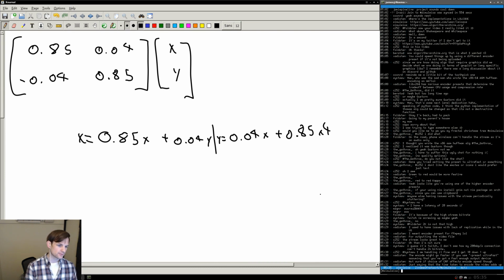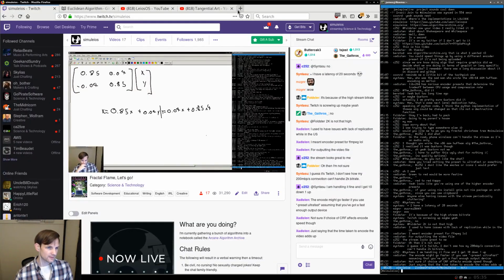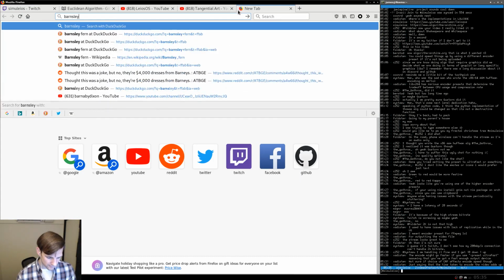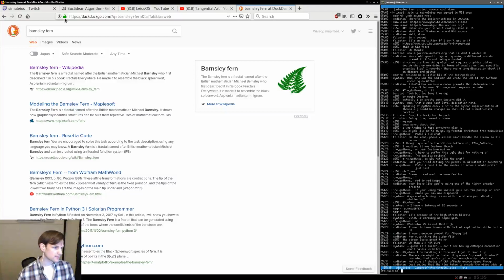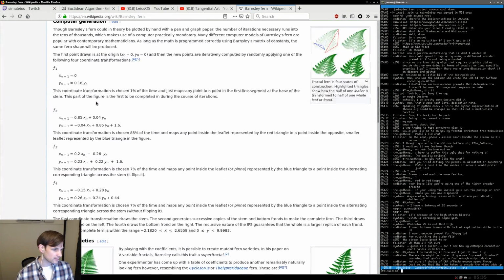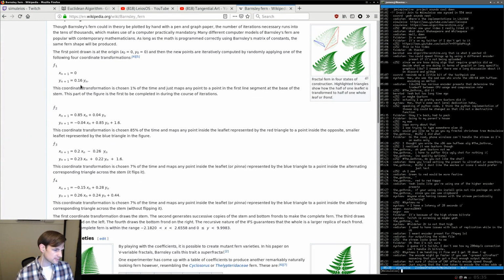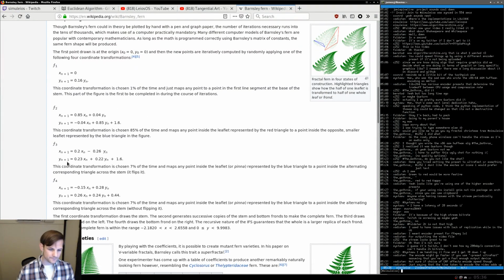Okay, I think this is correct. Honestly, I can probably just Google Barnsley Fern. Let's take a look at that too. Okay, so we have the Barnsley Fern here on Wikipedia, and I'm pretty sure they give us what we need. Yeah, they do. This is exactly what they give us, and these are the functions we need. So we might as well just take these functions anyway. It's just matrix multiplications that we have on top of our other system.